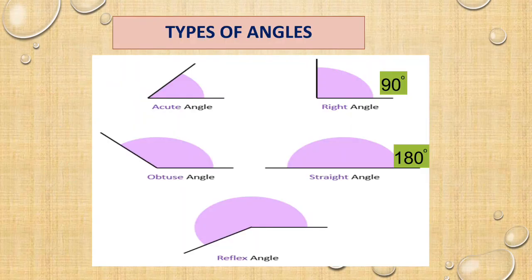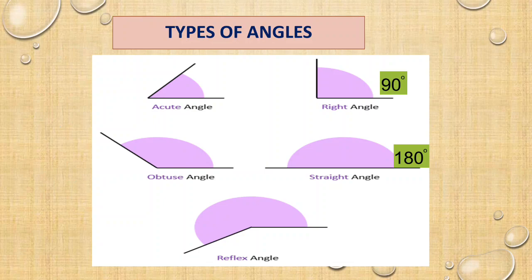Now, types of angles. Already you learned the angle concept in your 5th standard. Here: acute angle, right angle, obtuse angle, straight angle, and one more, reflex angle. First, a right angle is 90 degree. Less than a right angle is an acute angle. More than 90 degree is an obtuse angle.